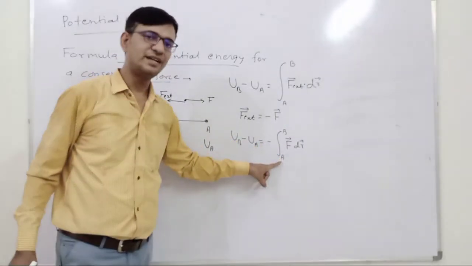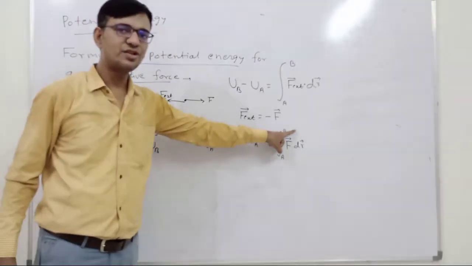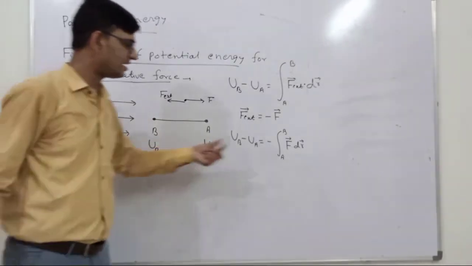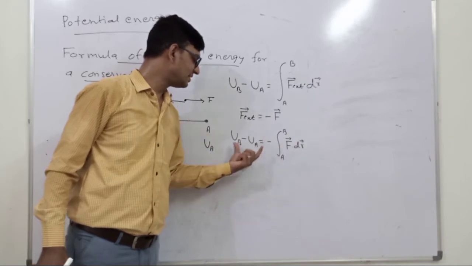A is not a point, A is the position of the A point, and B is the position of the B point. That is why we are writing the limit B to A, F dot dr, is equal to this.